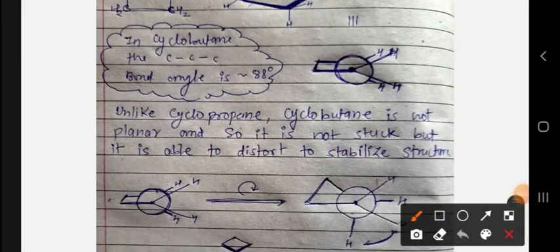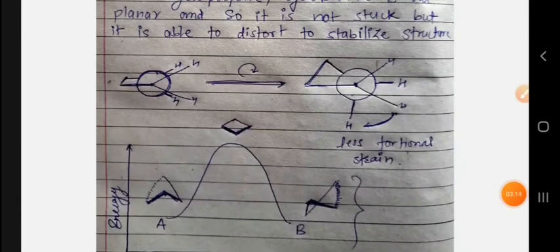So unlike cyclopropane, cyclobutane is not planar, so it is not stuck; it is able to distort to stabilize its structure. Its bonds can rotate for stabilization purposes. Now let's rotate the carbon-carbon bond and see what conformation results.